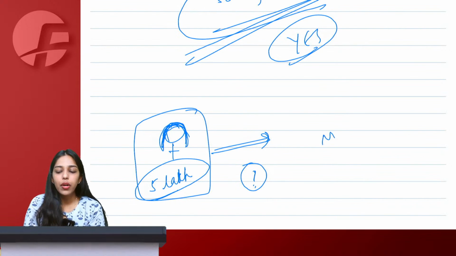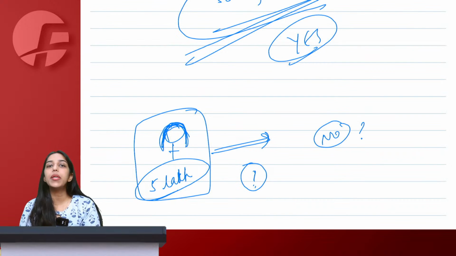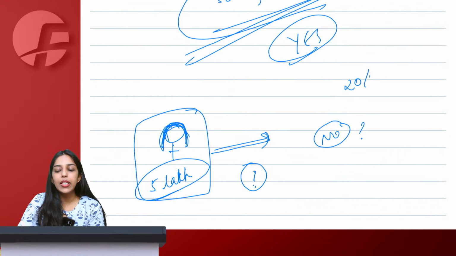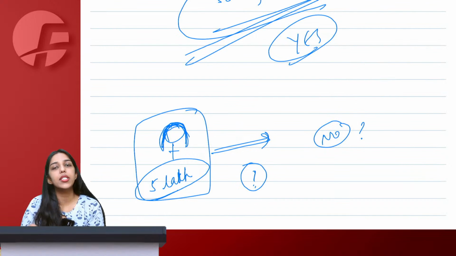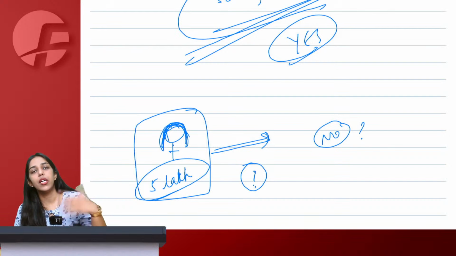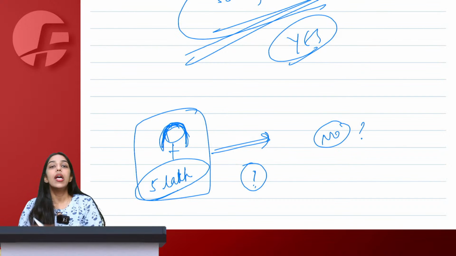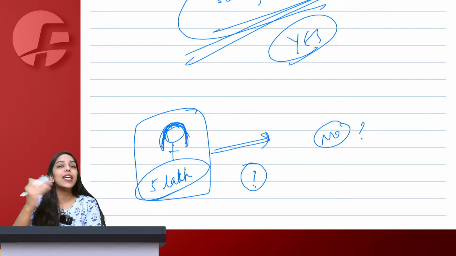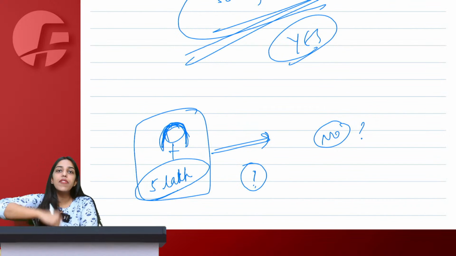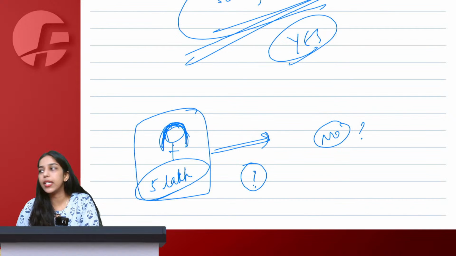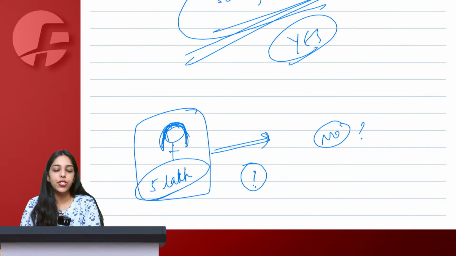The answer is no. Why? Because this girl will not be required to take registration. The 20 lakh, 40 lakh limit is not reached and therefore she will not be required to take registration. If she is unregistered, she cannot collect GST. So normally the supply that she is making is taxable. But just because the supplier herself is not taxable, we are saying that no GST will be charged.